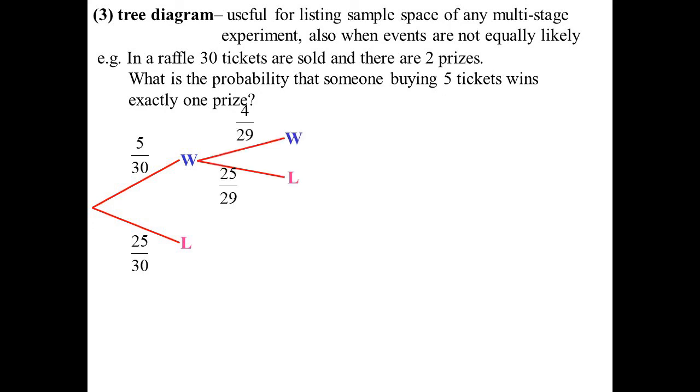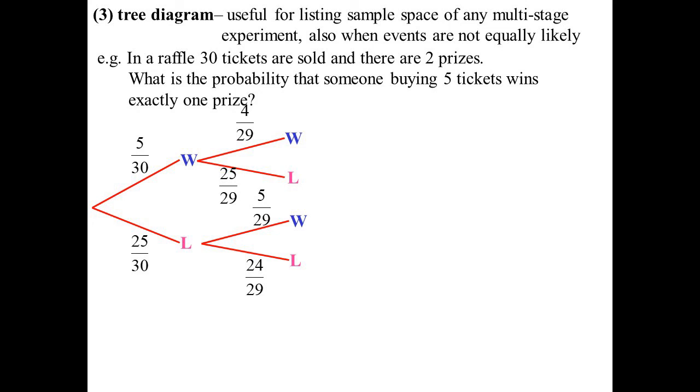And then I branch again. Now my first branch there is assuming I won on the first ticket. So there's only 29 tickets left. I don't know of any raffle that puts the ticket back in so you get another chance with the same ticket. So there's now only 29 tickets. I've now only got 4 in there because my first one won. So it's 4 out of 29 and 25 out of 29. But if I assume I lost on the first go, then I'd have 5 on 29, 24 on 29.